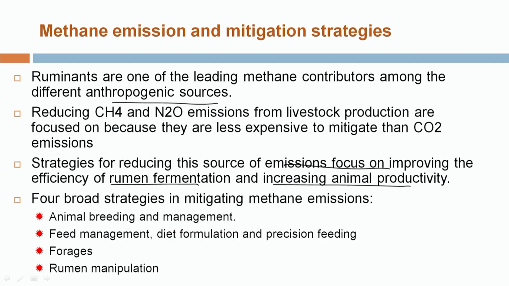The different mitigation strategies are broadly classified into improved animal breeding and management, different types of feeding alteration, forage quality and different types of rumen manipulation. These are the main broad areas in which we have to work to reduce methane emission from the different livestock species.